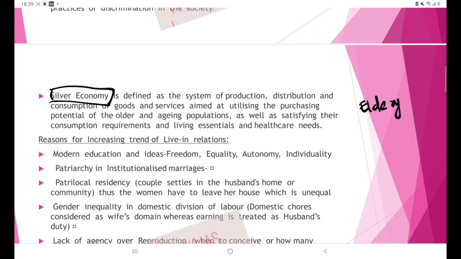So it is defined as the system of production, distribution and consumption of goods and services which are aimed at utilizing the purchasing potential of older and aging population. Okay, so you have to increase the purchasing potential. So this is a good move. They are getting self-sufficiency, they are being aided. Okay, so this is relating to elderly population.